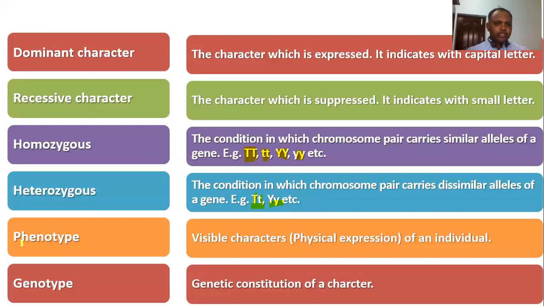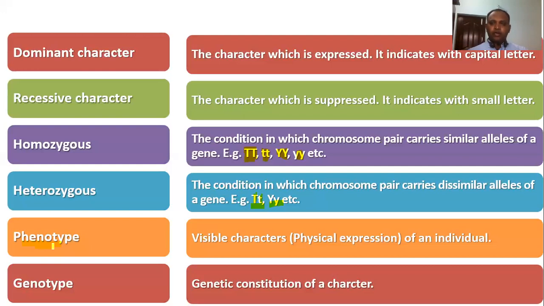And the next term is phenotype. Here you can see phenotype. The visible character of an individual, you can say phenotype, the physical expression. Whatever the gene is, it will express physically. For example, take height of an organism. In humans, take skin color. It's a physical appearance.